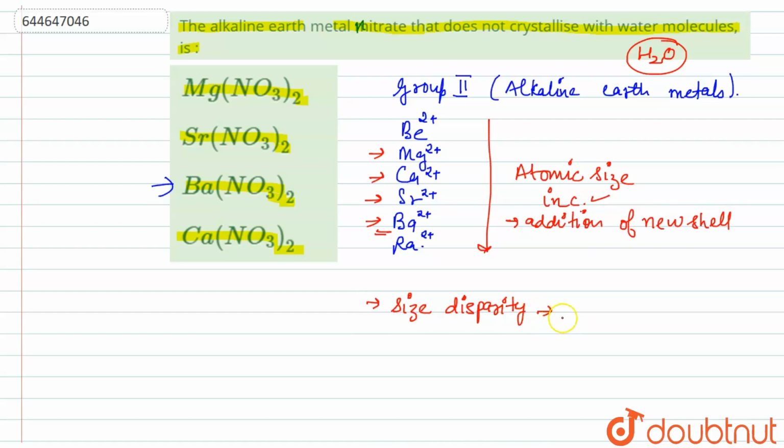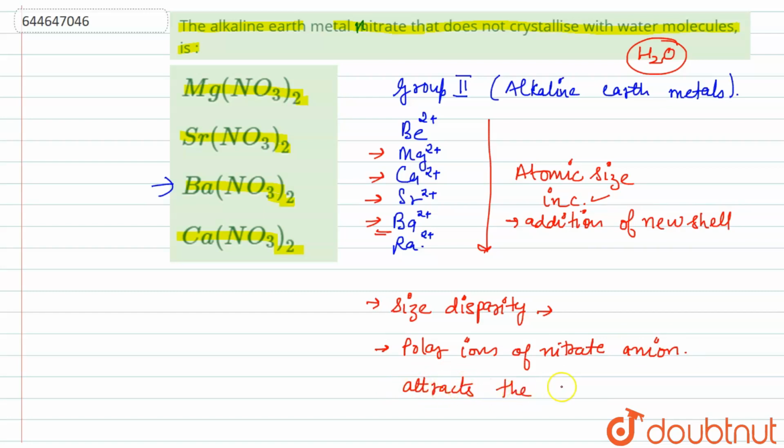As the size increases down the group, the salt is highly soluble in water due to less lattice enthalpy. Now, the polar ions of the nitrate anion attract the polar molecules of water. As the size of the cation is very large, very few molecules will crystallize.